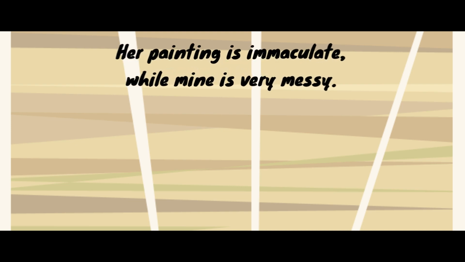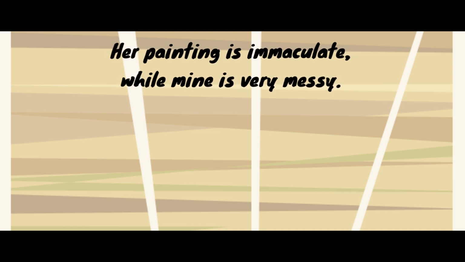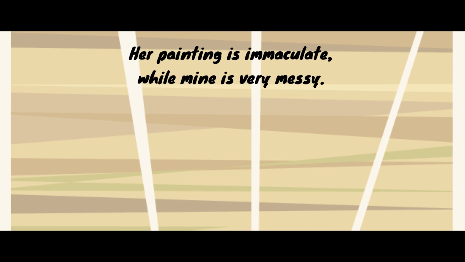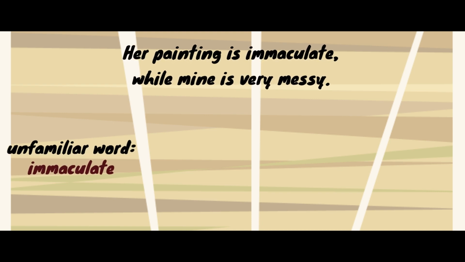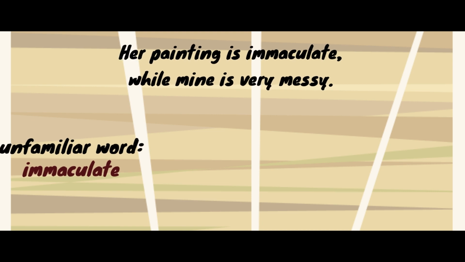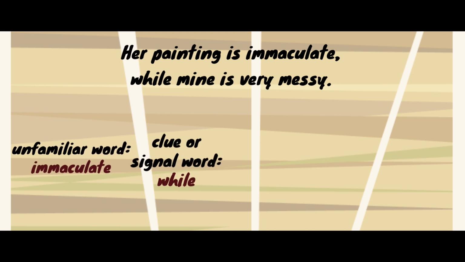Now let us have another example. Her painting is immaculate, while mine is very messy. What is the unfamiliar word in the sentence? The unfamiliar word is immaculate. What is the clue or signal word? The clue or the signal word is while. What is the opposite word given or the context clue?